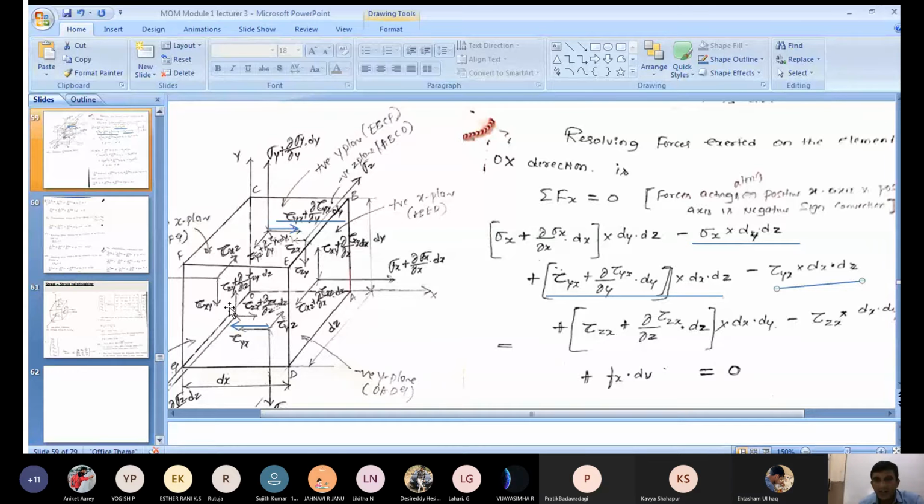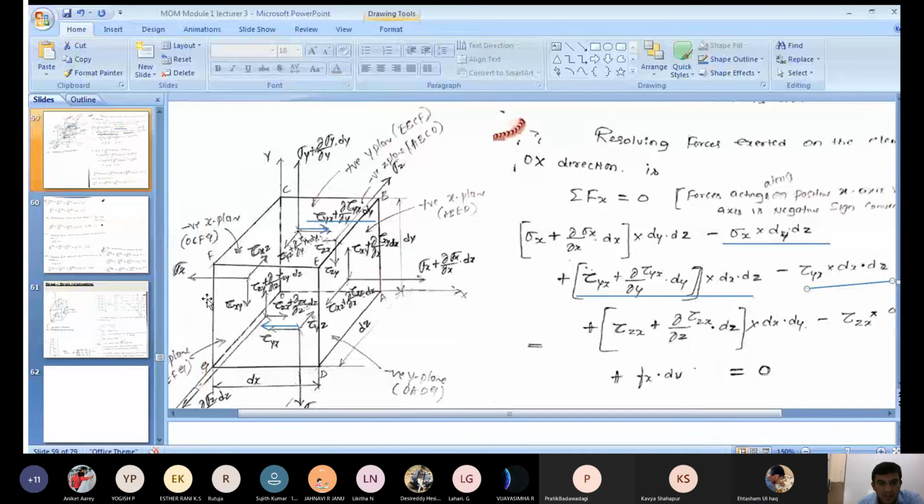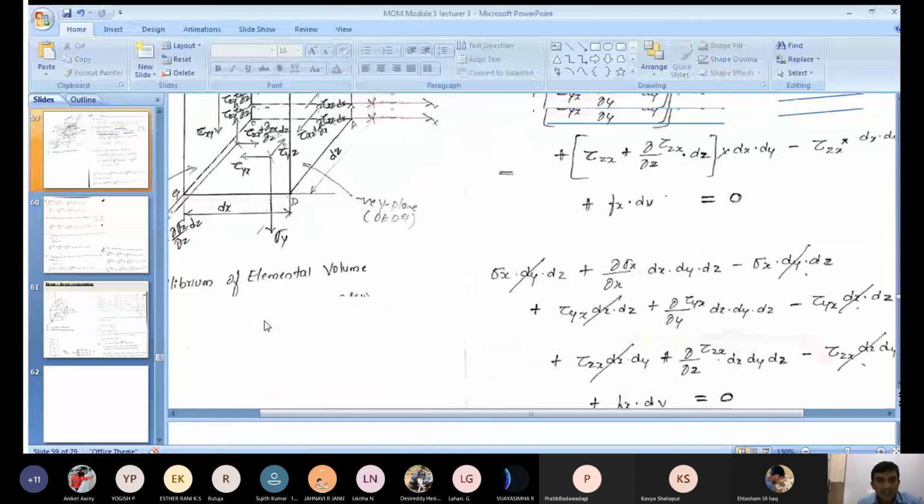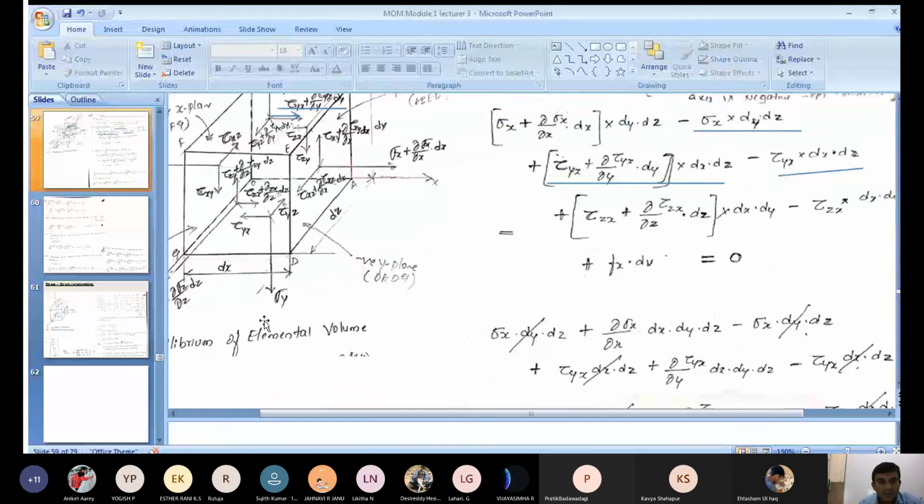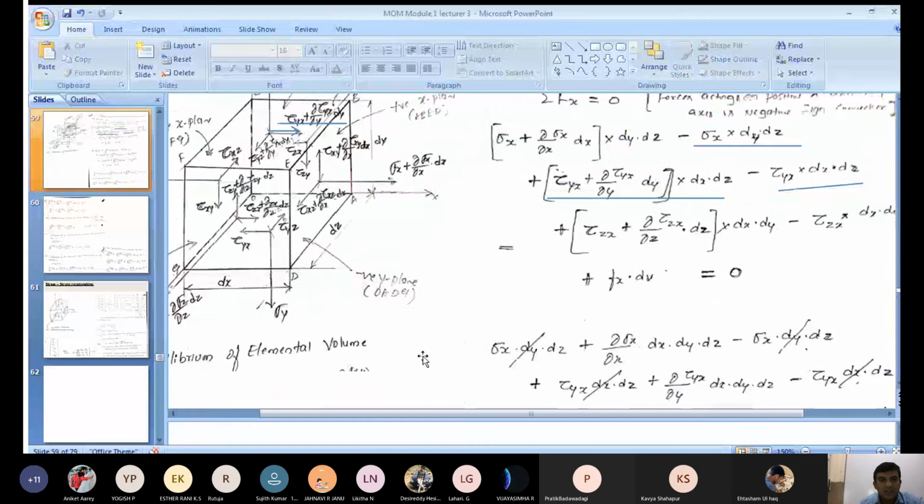Right? Positive x plane over, negative x plane over, positive y plane over, negative y plane over. Next, we'll go for the positive z plane. What is the positive z plane? That is EFGD. In this positive z plane, now tell me, which is the stress acting in x axis?